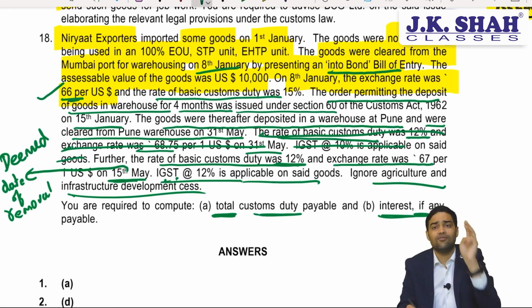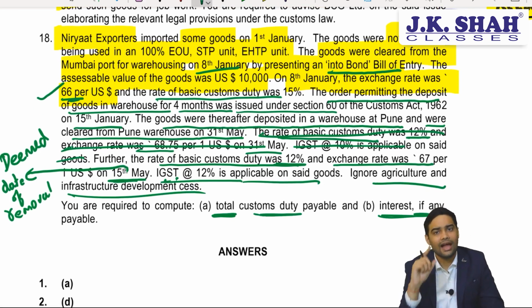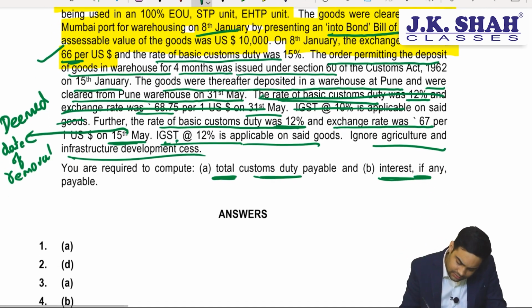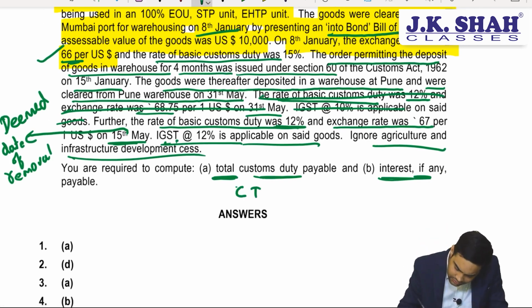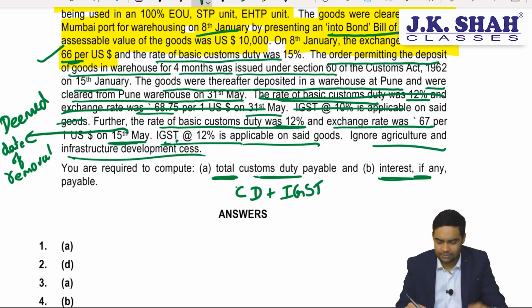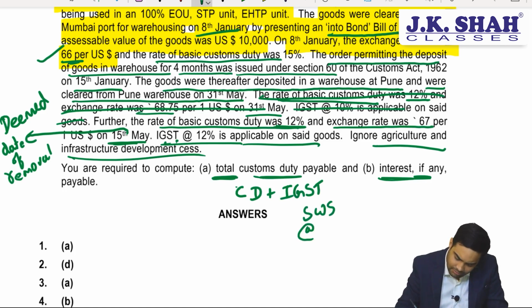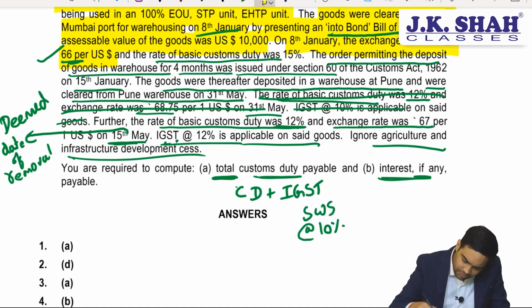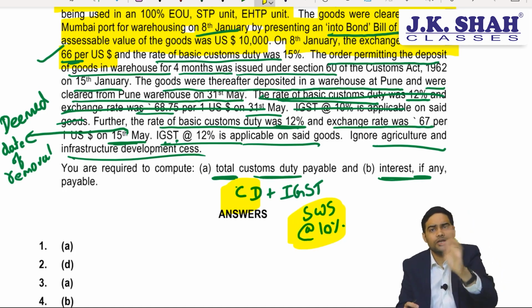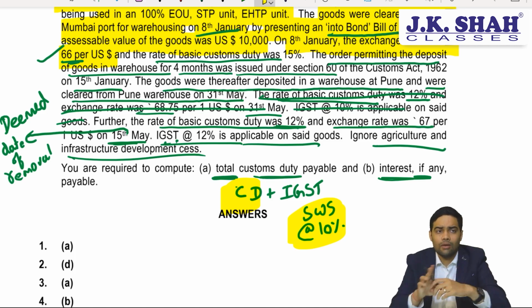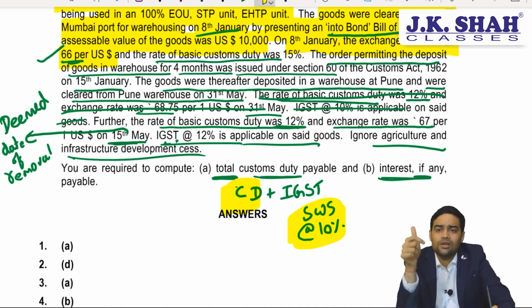People, interest free period of 90 days is allowed. After that, interest will start. Now, total custom duty payable. In my view, total custom duty payable would include custom duty along with IGST. Now, they have not mentioned social welfare surcharge, but you will assume SWS at 10%. So, custom duty, SWS, IGST all taken together would be total custom duty payable in my view. But institute has taken a view that total custom duty would not include IGST.